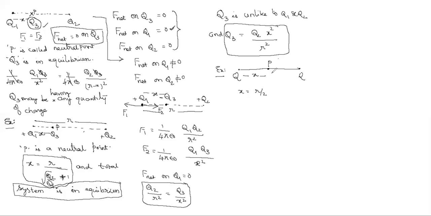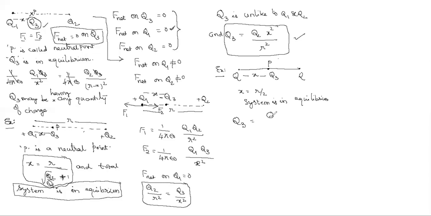I am saying that a third charge Q3 is placed here and the total system is in equilibrium. So the force of Q on Q3 equals 0, and Q2 on Q3 equals 0. We already derived that here. Why don't we use this shortcut straight away? So Q3 equals Q2, which is how much?